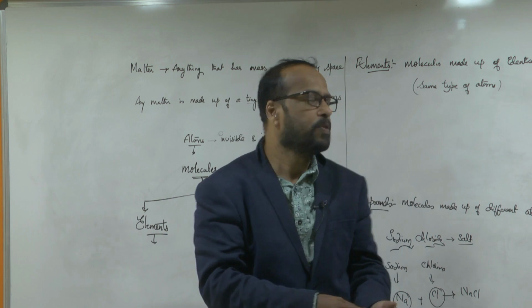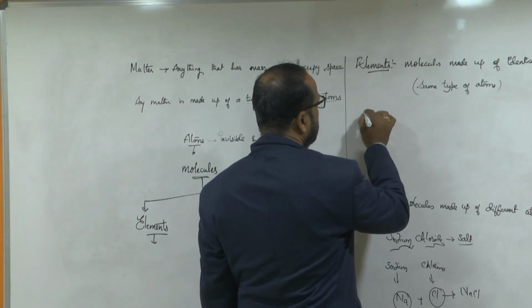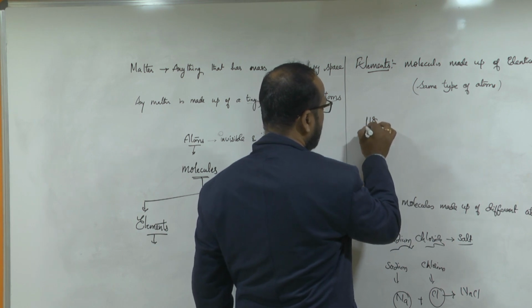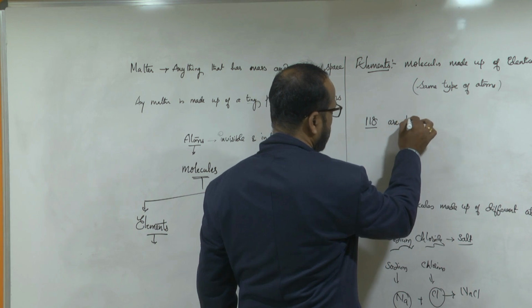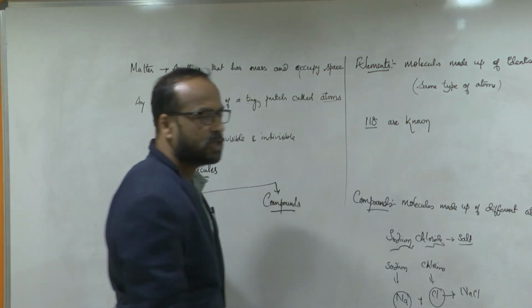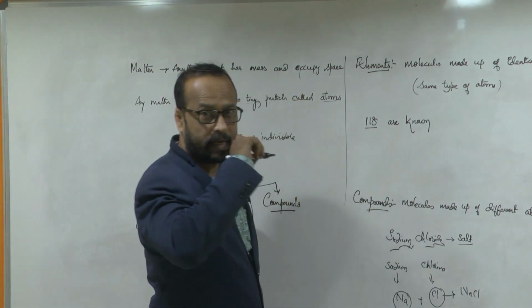Okay, sir. Now we are going to discuss the elements. See here, Avinash, in total 118 elements are known today. As of now, how many elements are known? 118 elements.